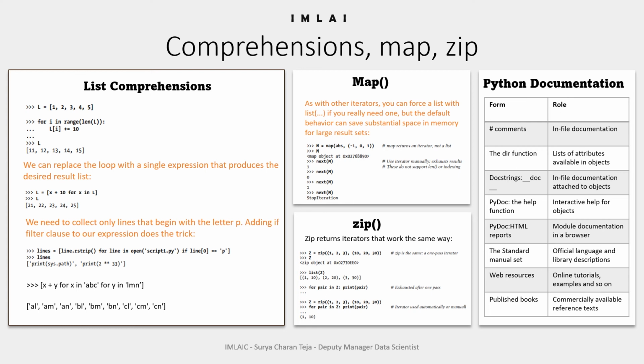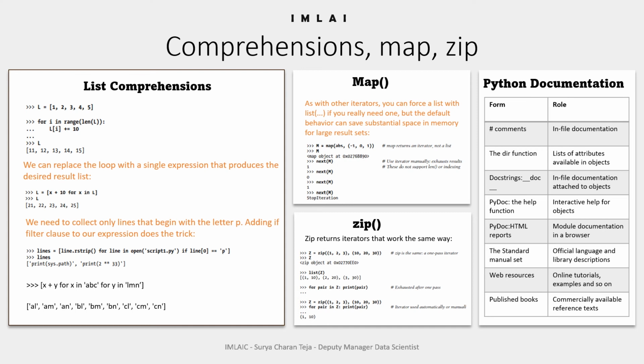A simple map construction looks like map and parentheses. You enter a function inside it and an iterable. What it will do is map each object to that function.